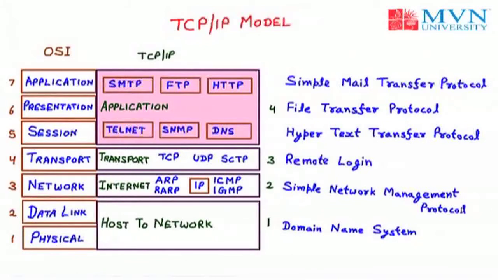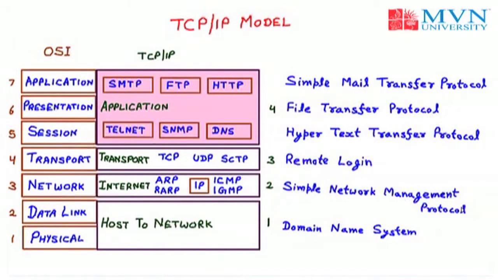For example, we have websites like .in, which is for India, and .uk, which is for the United Kingdom; these come under the country domain of the DNS. For the generic domain, we have websites like .com, for commercial, and .org, for organization. So the Domain Name System is divided into two parts, generic and country domain.